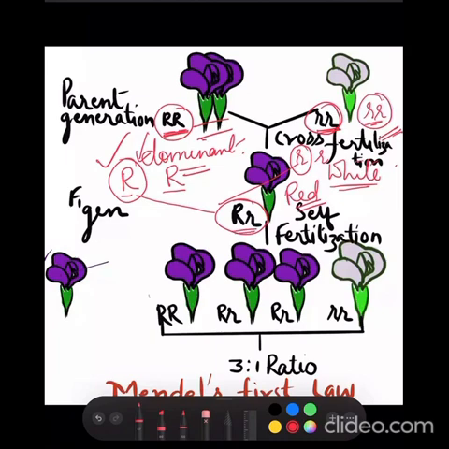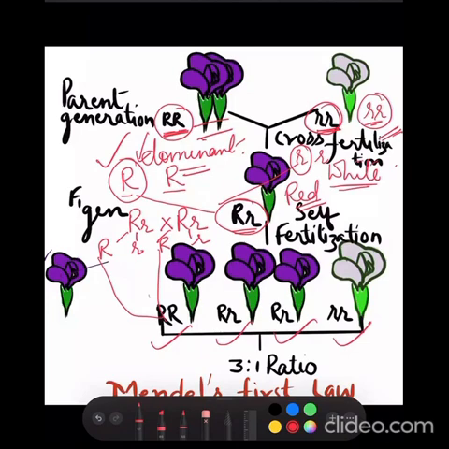And when this selfing is done, it means capital R small r is crossed with capital R small r, we are going to get the gametes in the form of capital R and small r, and here also capital R and small r. When they join together, you can see these are the 4 different types of progeny which can be produced. Out of these 4, 3 have red color and 1 has white color. This red color is because of the presence of 2 dominating genes. This red color is because of the presence of 1 dominating gene. Here also 1 dominating gene. Here no dominating gene is present, so the color is white.